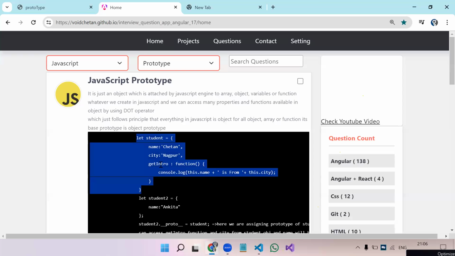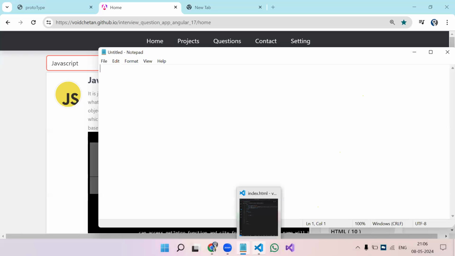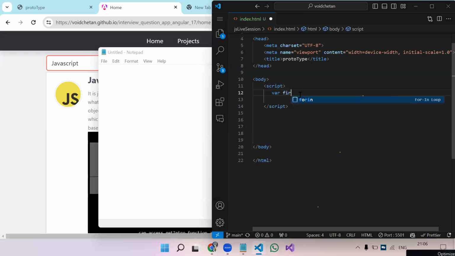Okay. Now, just to understand, let's go to the code. If I create a variable, let's say firstName is equal to Chetan, I have created a string variable which is storing a data type of string.